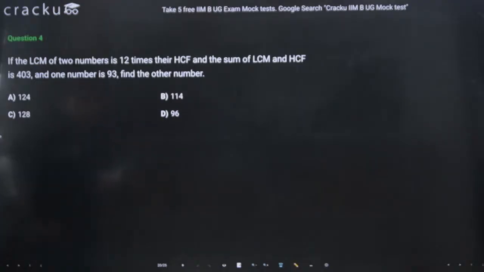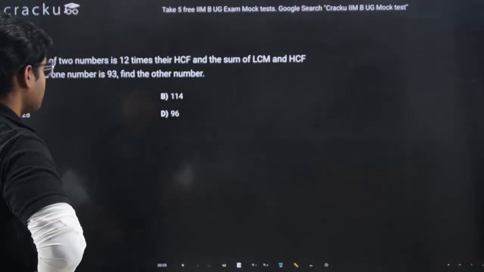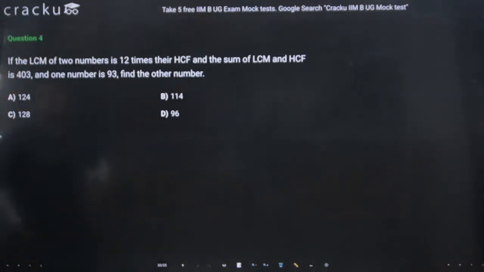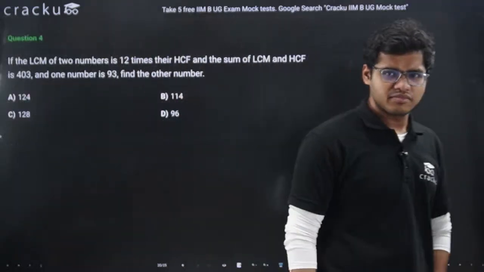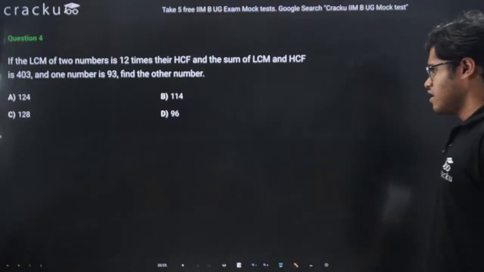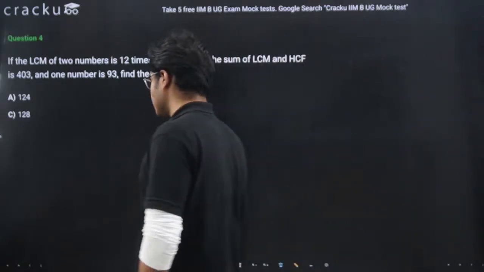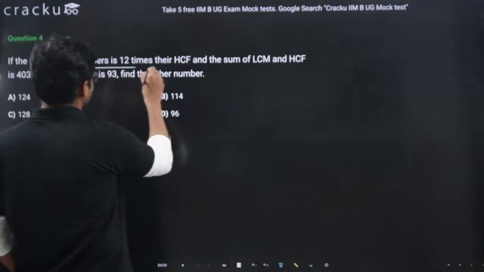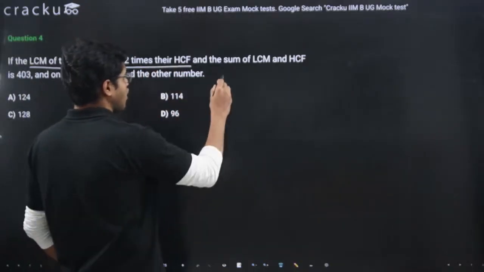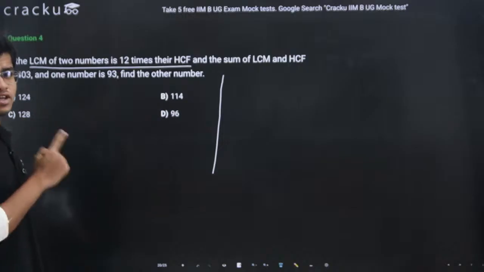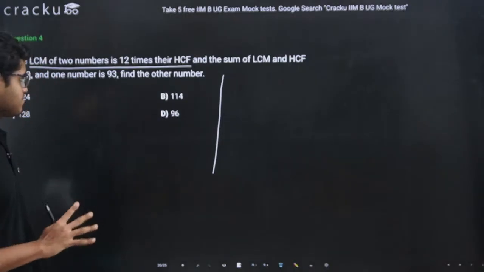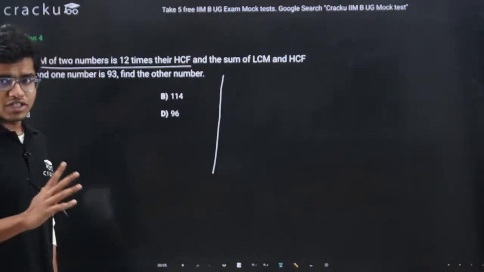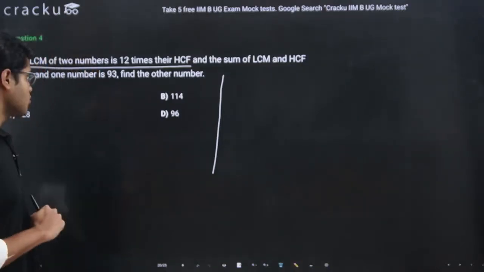LCM of two numbers is 12 times their HCF. Sum of LCM and HCF is 403. One number is 93. Find the other number. Also, this is a previous year IIMB question. These questions are previous year questions, right? So these kind of questions can be asked in the IIM Bangalore test also.